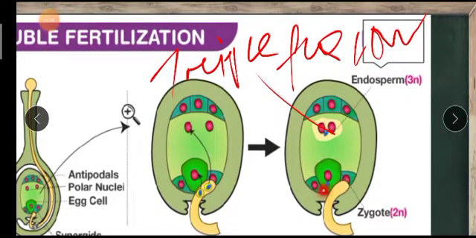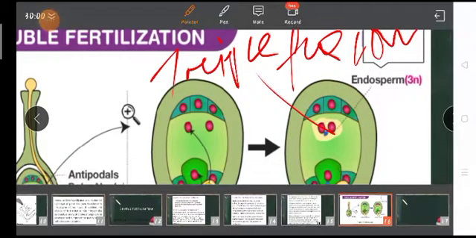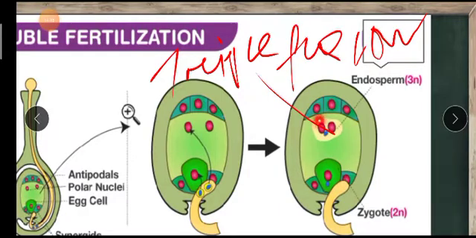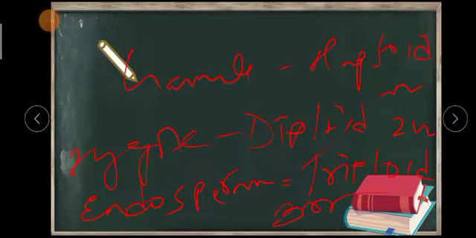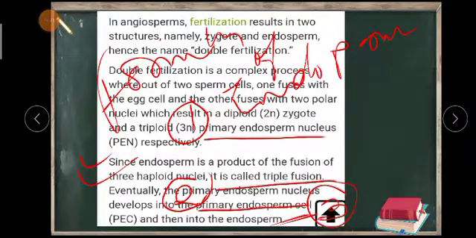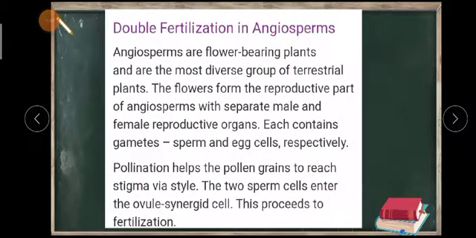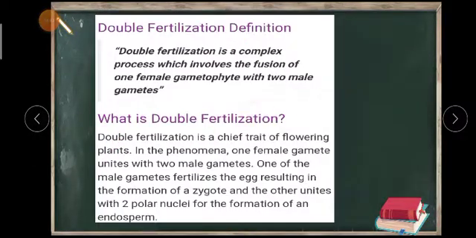This whole process is called double fertilization because fertilization is occurring 2 times. In double fertilization, this process is called triple fusion, and this is normal fertilization. Understood, students? I hope the double fertilization topic is clear to you. In our next classes we will be discussing the remaining part of this chapter. So thank you students for your concentration.